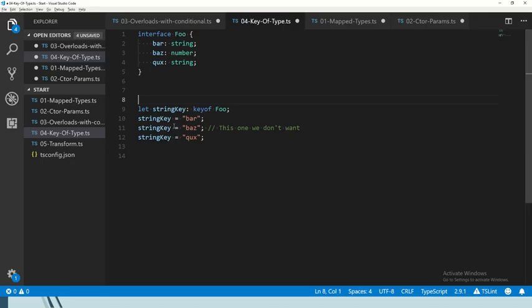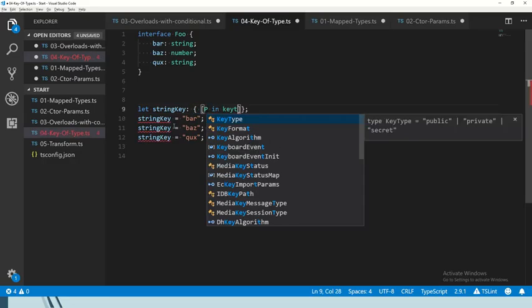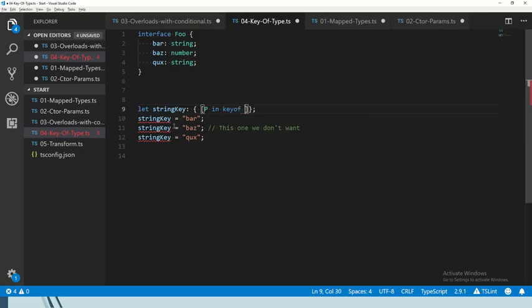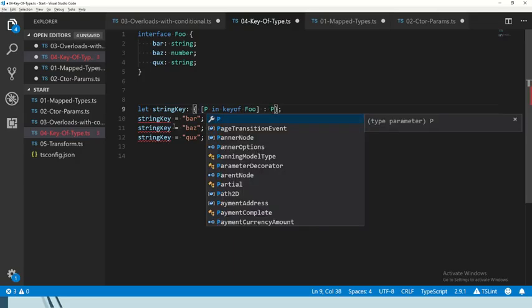Well, let's have a bit of fun now with another mapped type. We take every p in keyof foo, and we're going to type this as p. How does that work? Like I said, p is going to be each property in each key of foo, because that's what we said we're iterating over. P is also a type. Type queries work with literal types.